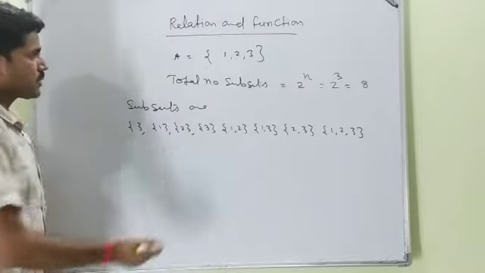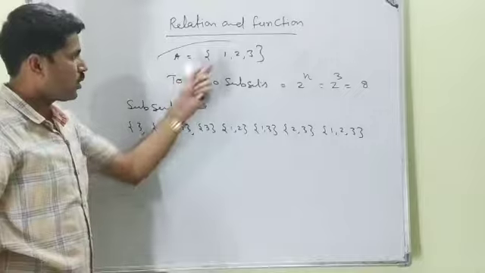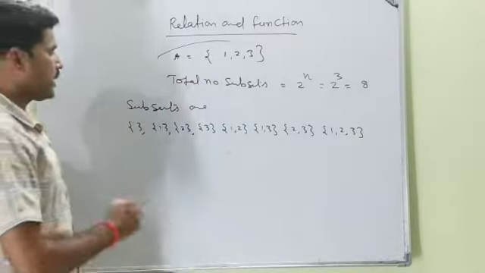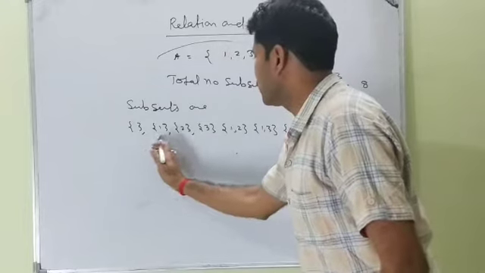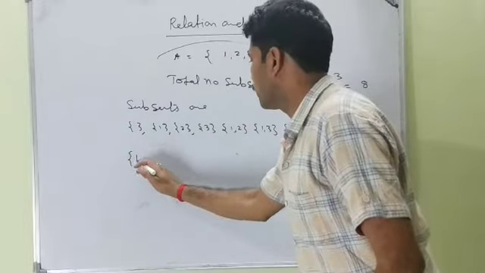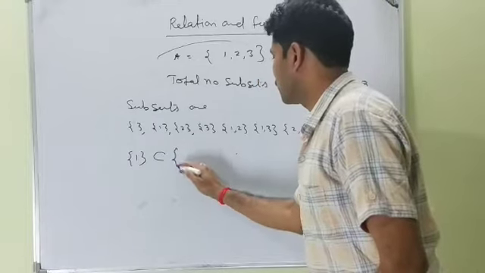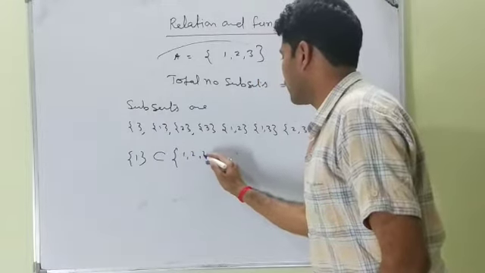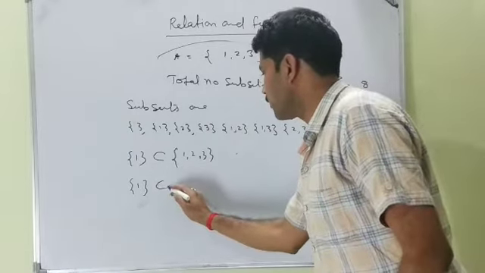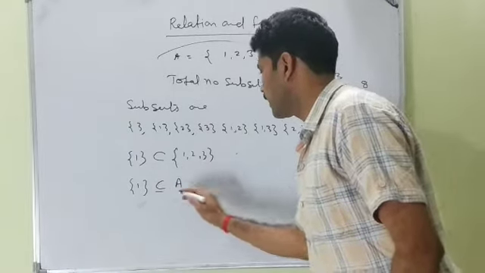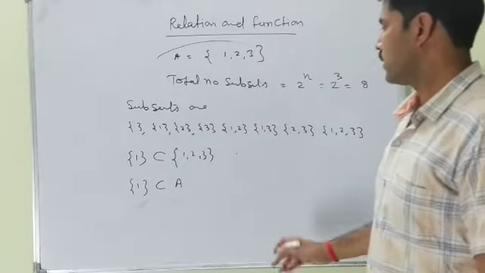So subset means children of the given set. You may write {1} is a subset of {1, 2, 3}, right? Or you may write {1} is a subset of A. No problem. Subset of A. Clear?